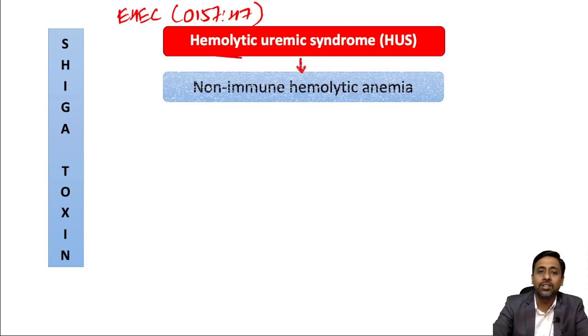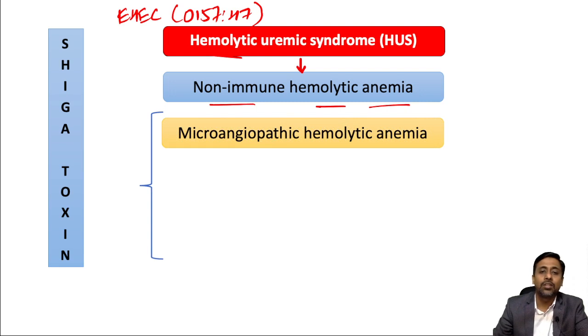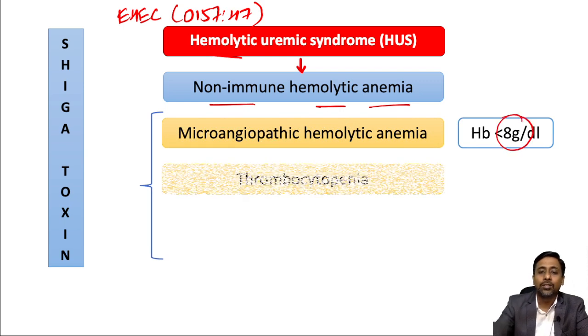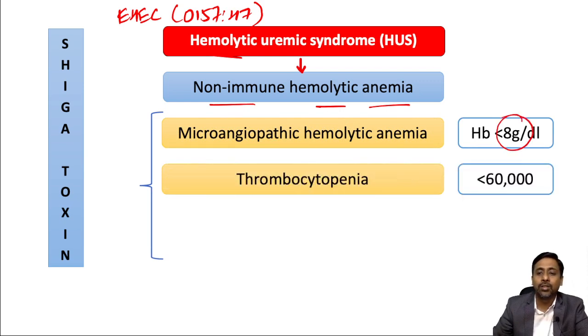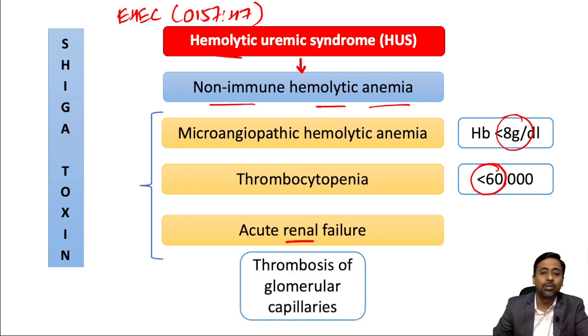Okay, and what is this hemolytic uremic syndrome? This hemolytic uremic syndrome is basically a non-immune hemolytic anemia, and it is characterized by a triad. And what is the triad? First is microangiopathic hemolytic anemia, in which hemoglobin is below 8 gram per deciliter, and thrombocytopenia, in which platelet count is below 60,000, and then acute renal failure, and this acute renal failure is because of thrombosis of glomerular capillaries. So this is the triad for hemolytic uremic syndrome.